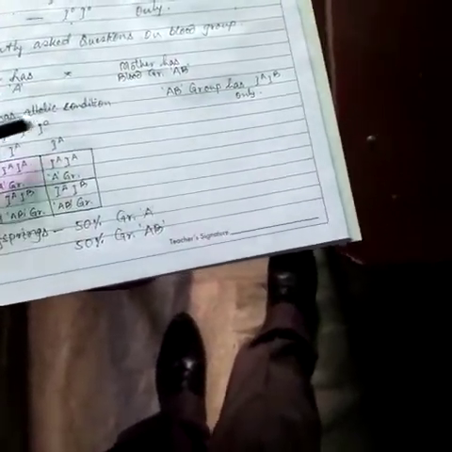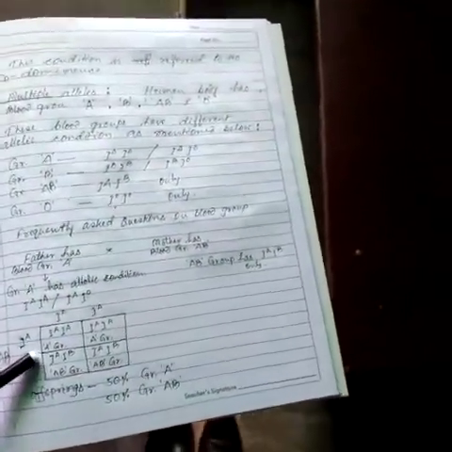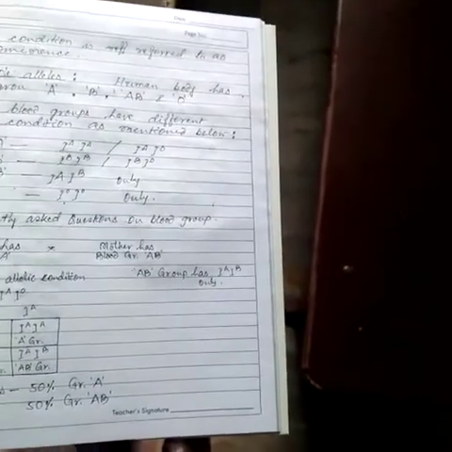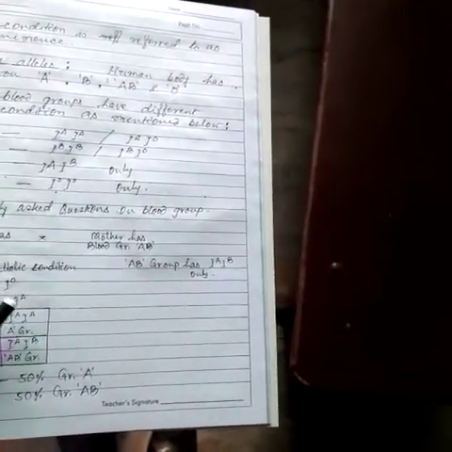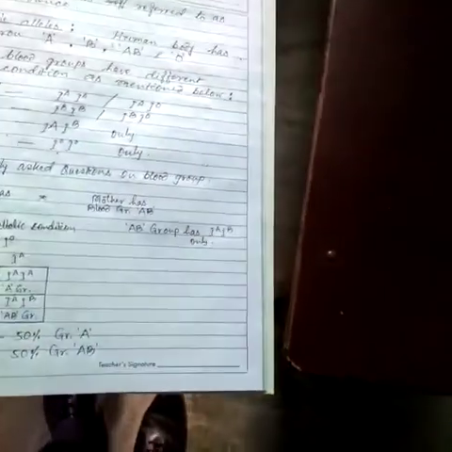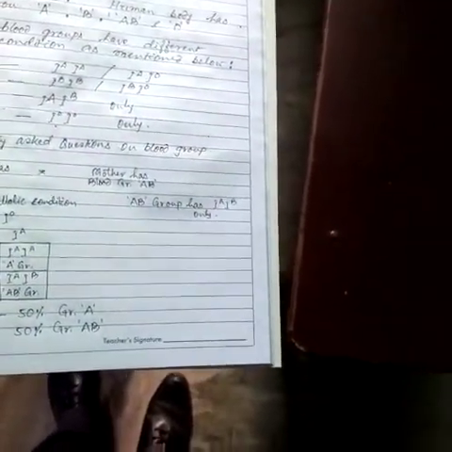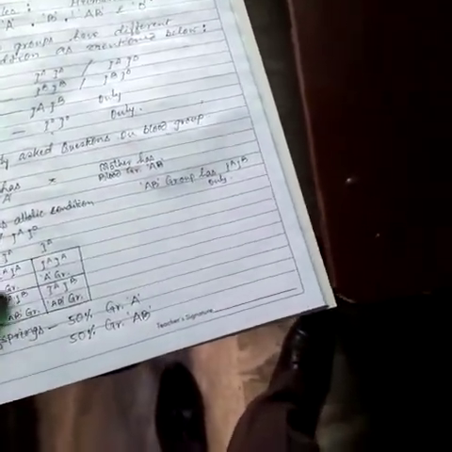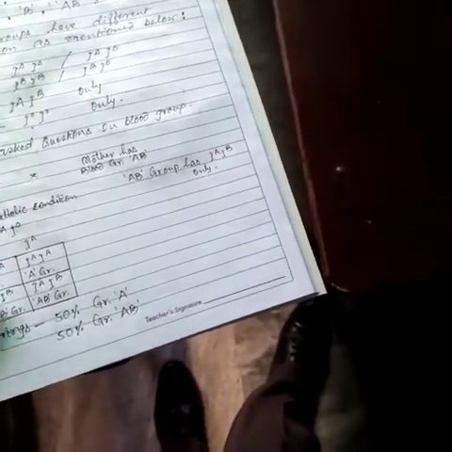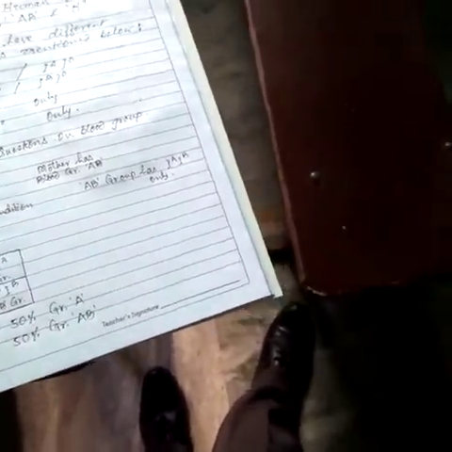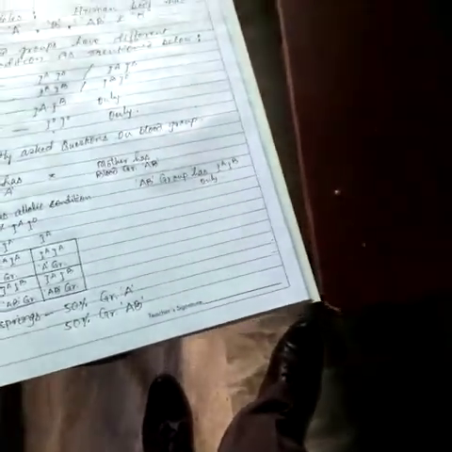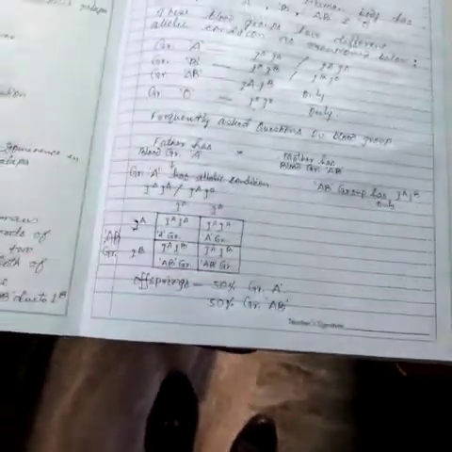Group A has IA allele, and the AB group of the mother has IA and IB alleles. During gamete formation, these alleles get separated, and by the combination of the gametes, 50% of the offspring are produced with blood group A, whereas 50% are produced with blood group AB.